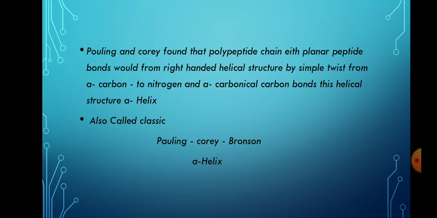Pauling and Corey found that a polypeptide chain with planar peptide bonds will form a right-handed helical structure by a simple twist from the alpha carbon to the nitrogen and the alpha carbon to the carbonyl carbon bond, and that helical structure is the alpha helix. It is also called the classic Pauling-Corey-Branson alpha helix.